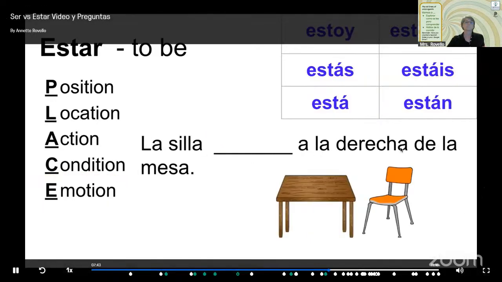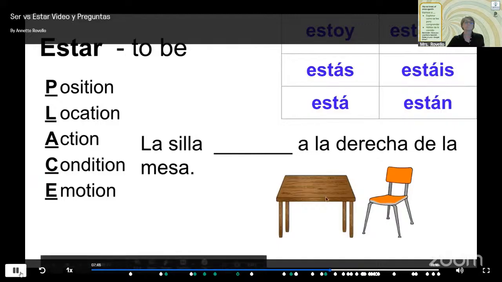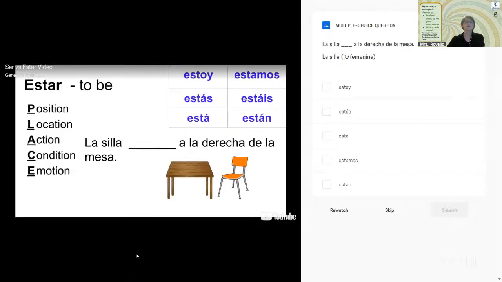La silla blank a la derecha de la mesa. So here's the silla and there's the mesa. It is to the right of the table. We're either going to use está or están. Remember, la silla is feminine, so it'd be the same as ella, and it's singular. And again, we're talking about position, which is a temporary thing. The chair is to the right, sorry, of the table.